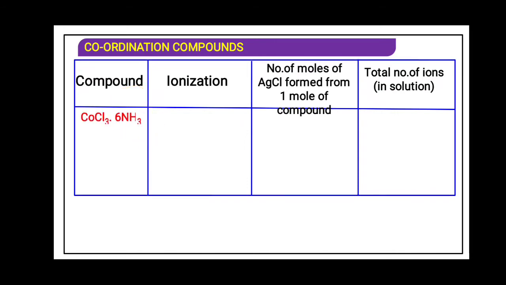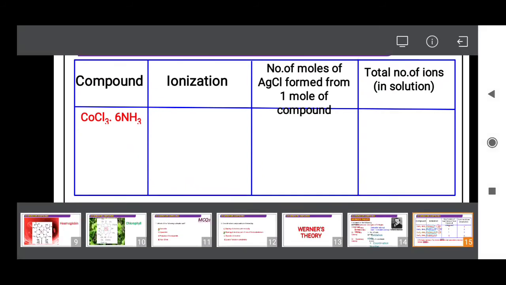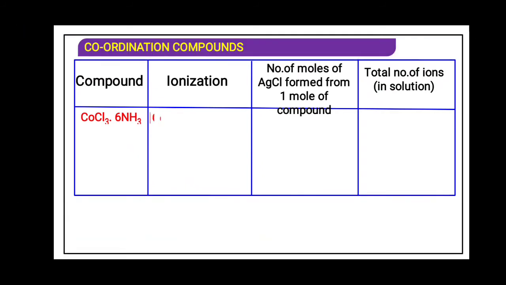So the ionization is [Co(NH3)6] raised to plus 3, and 3 Cl minus. This 3 Cl minus is actually emphasizing the ionization of the cobalt salt, which was satisfying the primary valency.